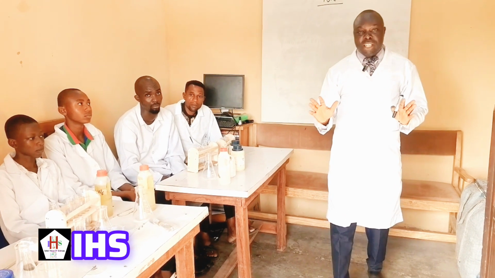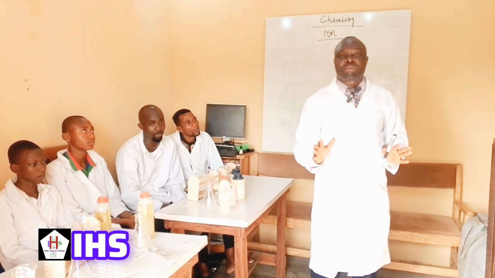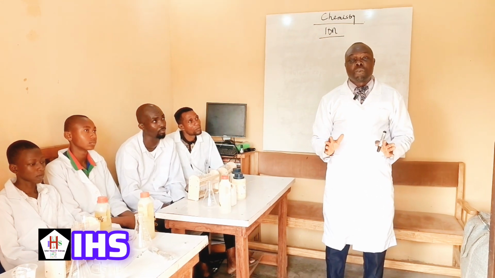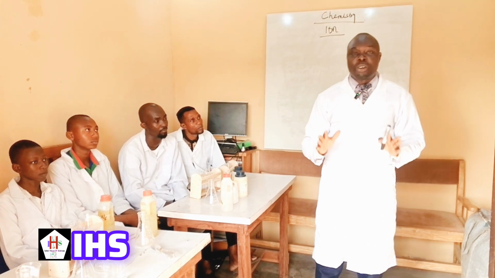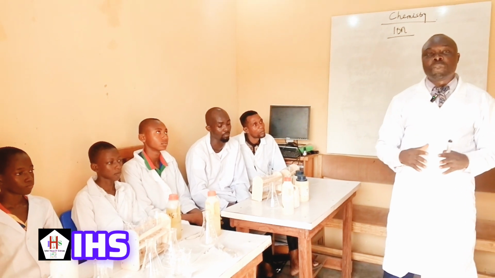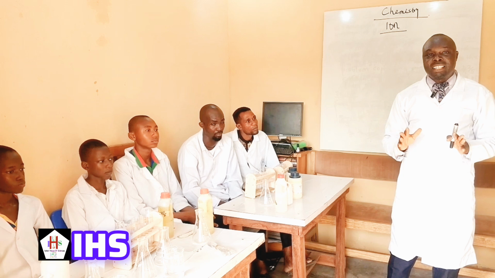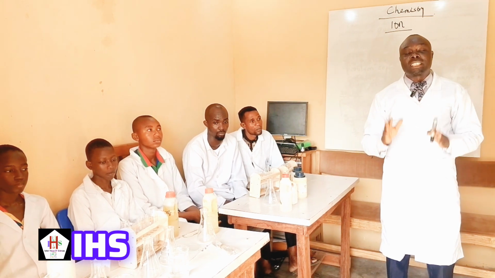What is an ion? An ion is formed from an atom when an atom loses or gains electrons. An atom with a net electrical charge, or a molecule with a net electrical charge, is said to be an ion.